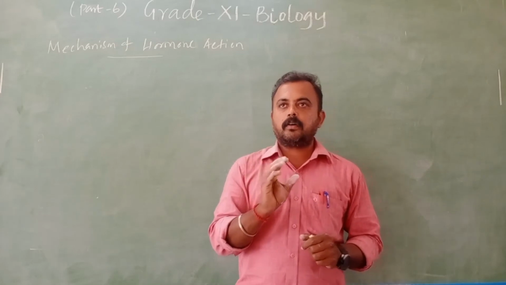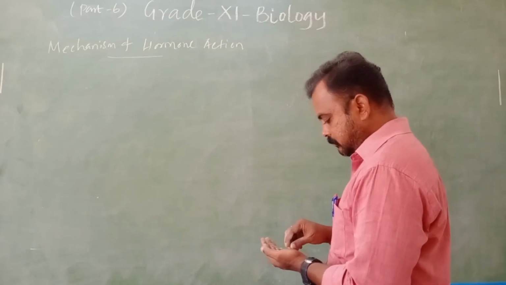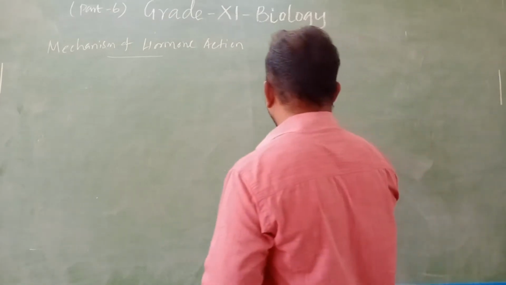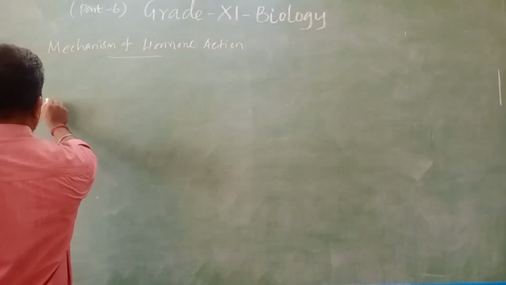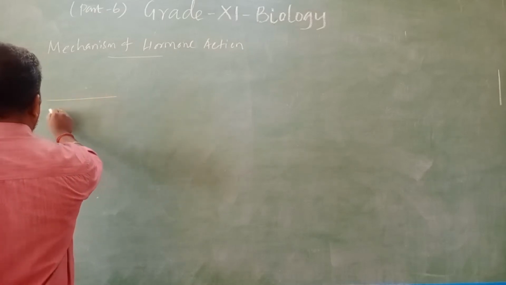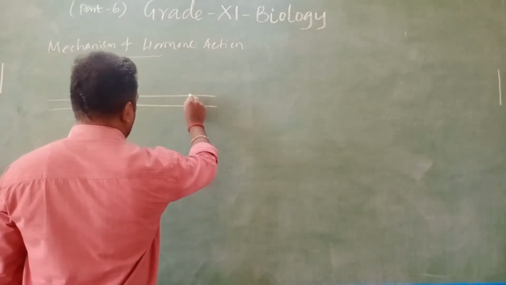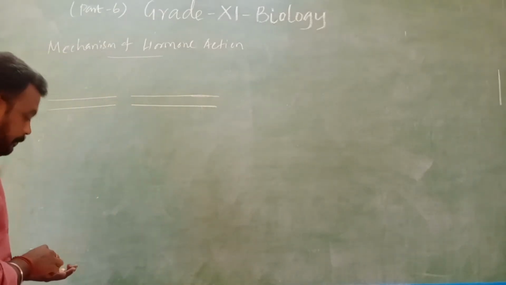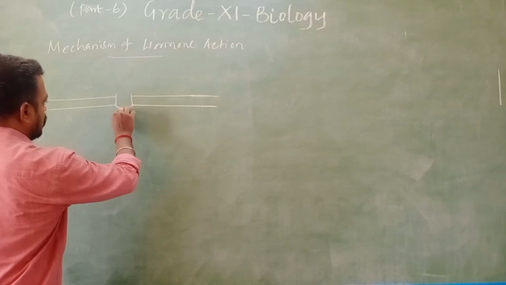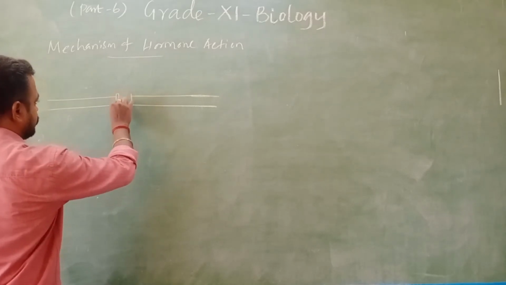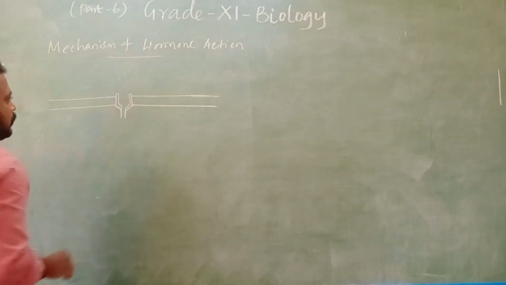Okay, you see the ovarian cell membrane. If this is the ovarian cell membrane, here we have the receptor.